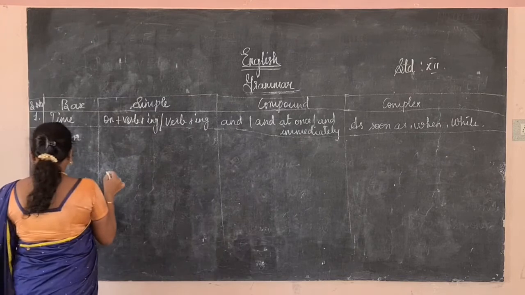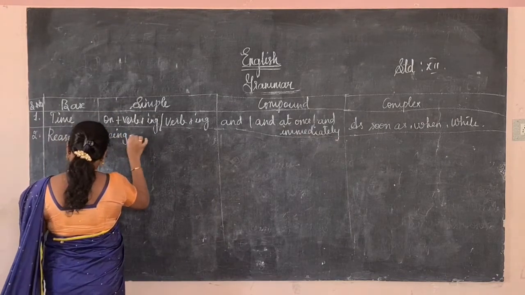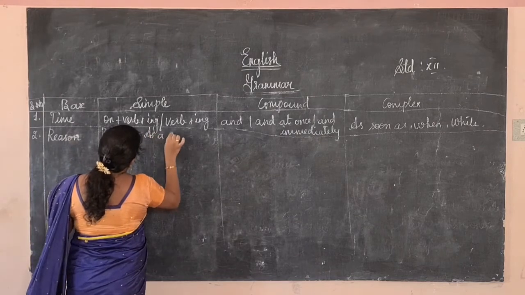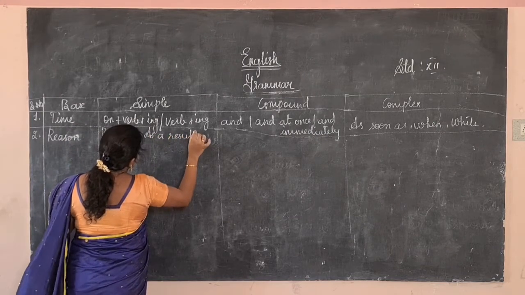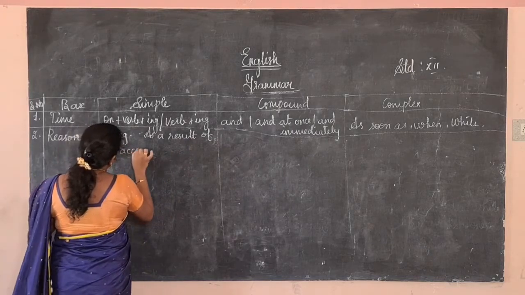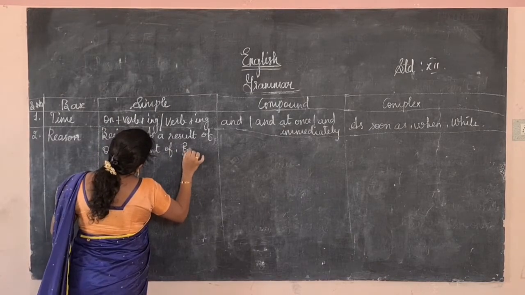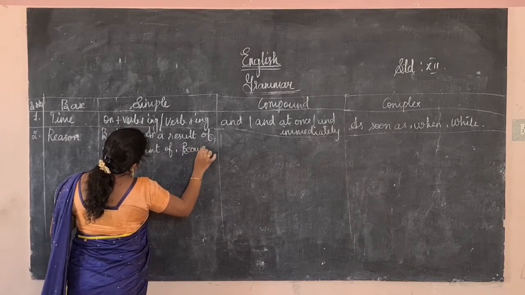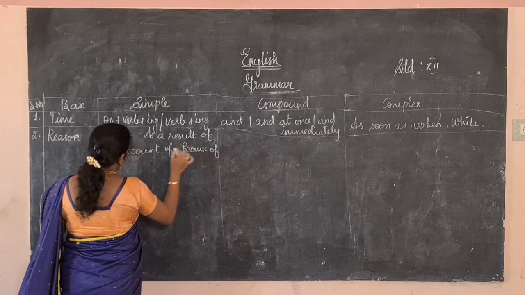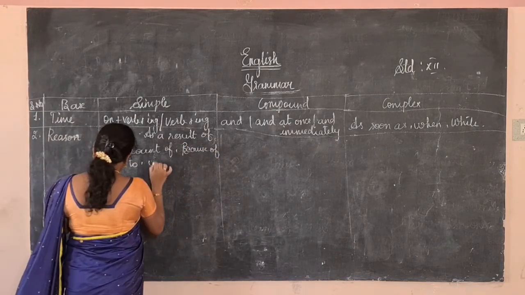Okay, in the simple form we will use being, as a result of, on account of, because of, due to, owing to.